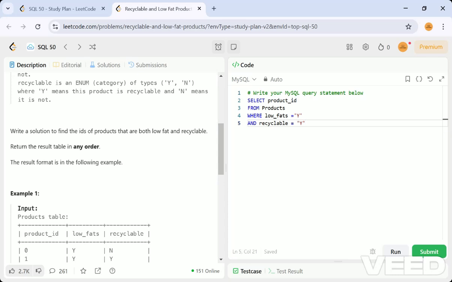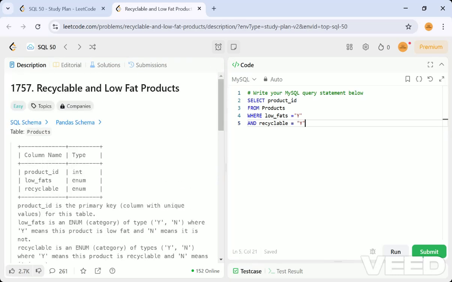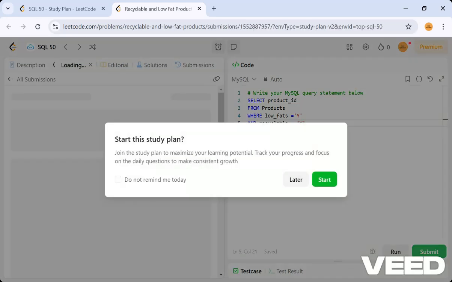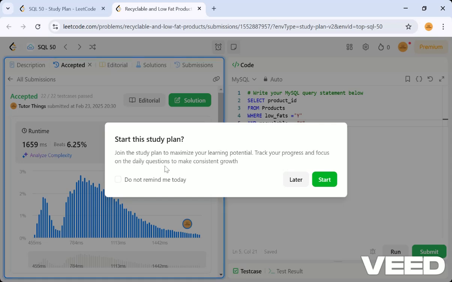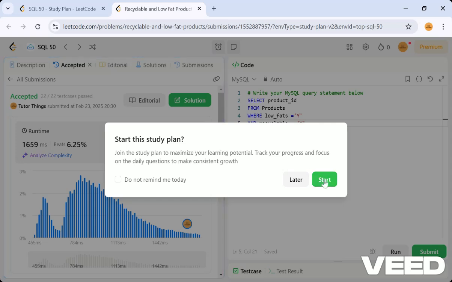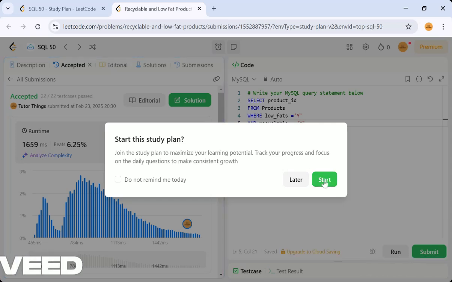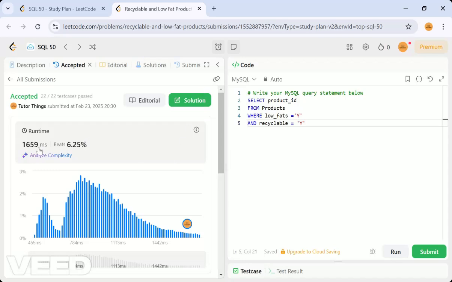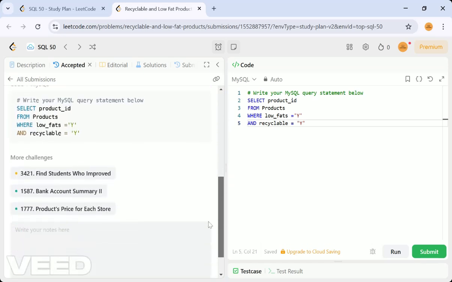After completing your coding, you can submit by clicking the submit button here. It is checking the solution. You can see the runtime here. We have submitted, and all 22 test cases have passed.